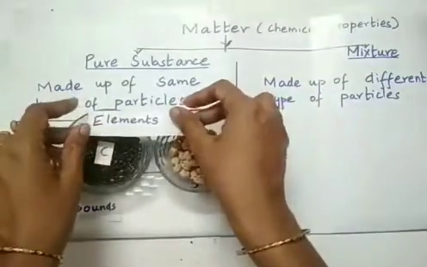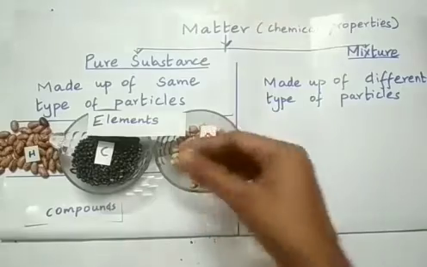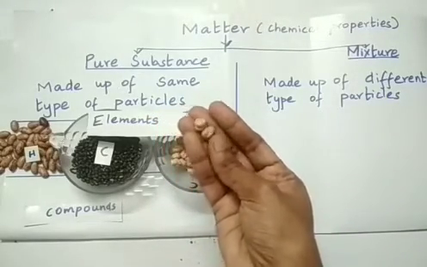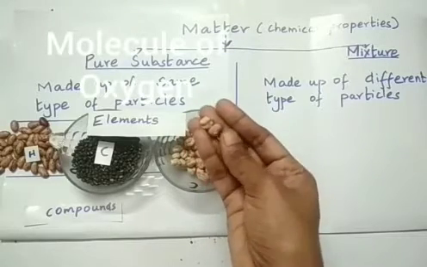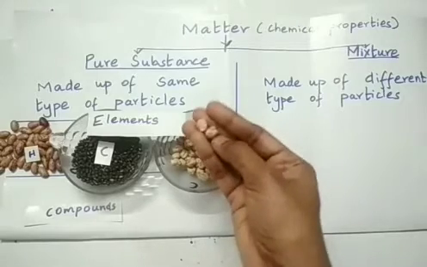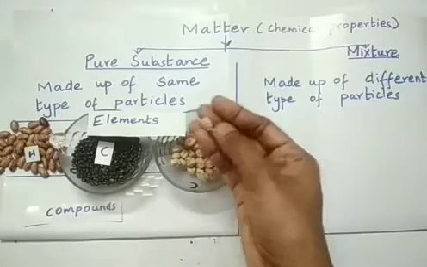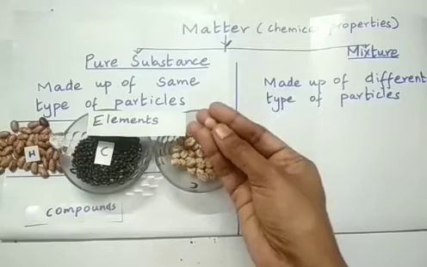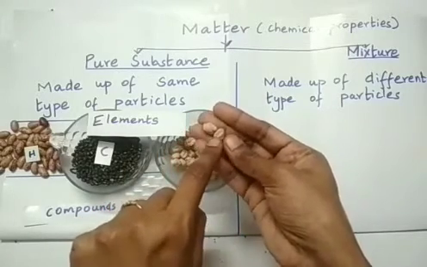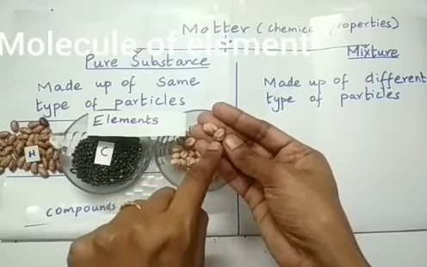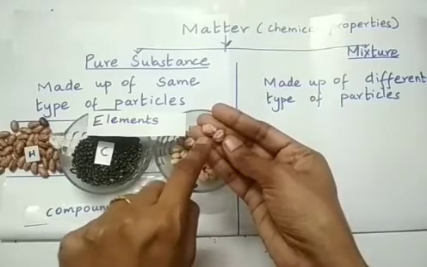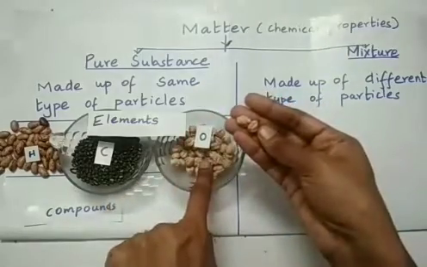Now let us consider that when two oxygen atoms combine to satisfy their octet configuration, they form an oxygen molecule. Right? When two or more atoms combine, you get a molecule. When atoms combine, what do they form? Molecules, right? So if atoms of the same element combine, we get a molecule of an element. So here it is O2. Two oxygen atoms have combined, so we say this is O2. So it is a molecule of an element, oxygen, right?